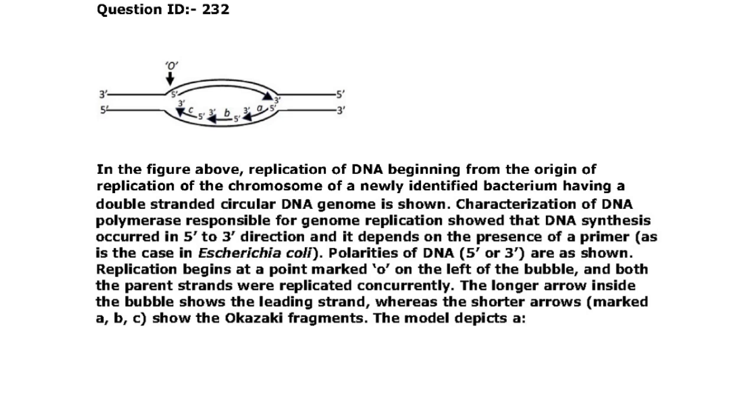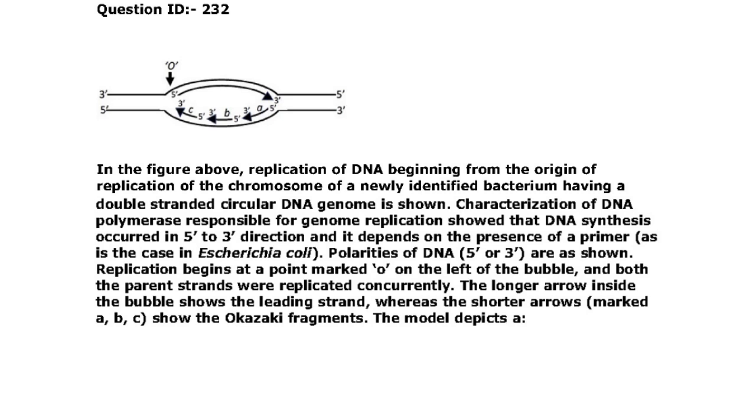Polarities of DNA 5', 3' are as shown. Replication begins at a point marked O on the left of the bubble. Both the parent strands are replicated concurrently. The longer arrow inside the bubble shows the leading strand whereas the shorter arrow shows the Okazaki fragment.